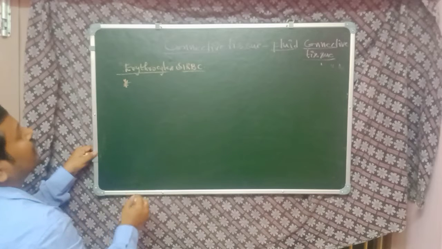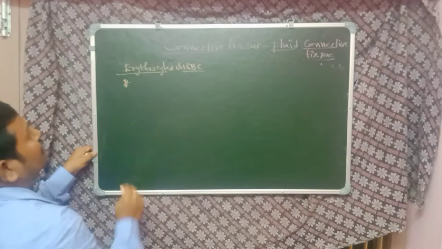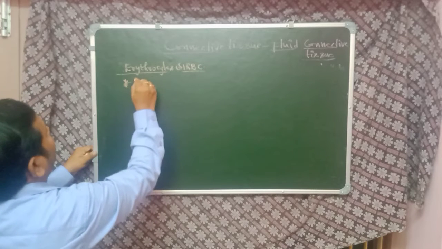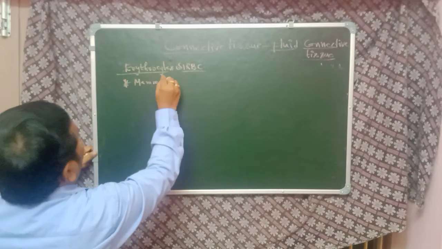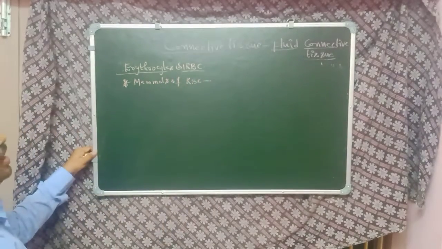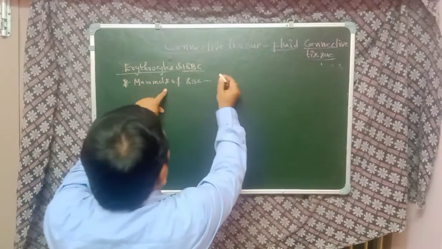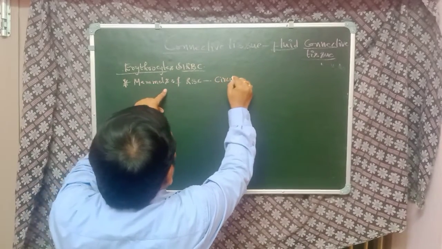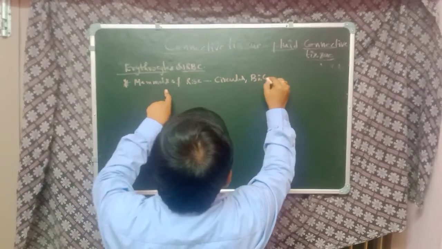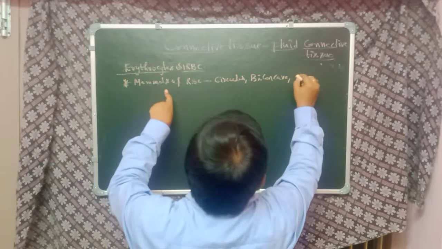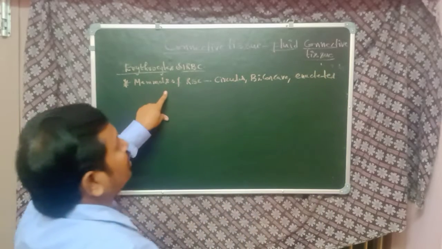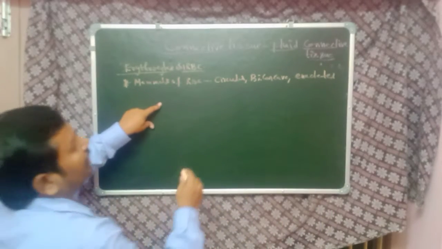The RBC cells we can also call erythrocytes. Normally the RBCs are circular, biconcave, and enucleated.